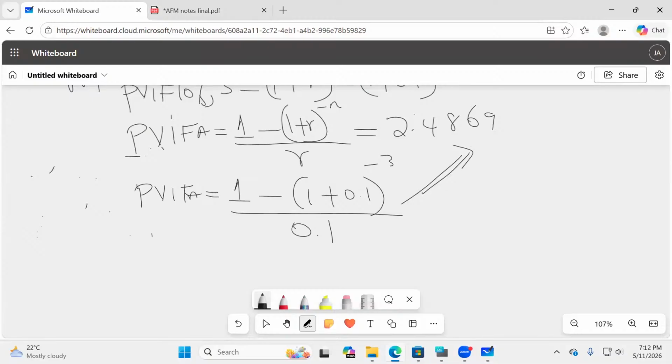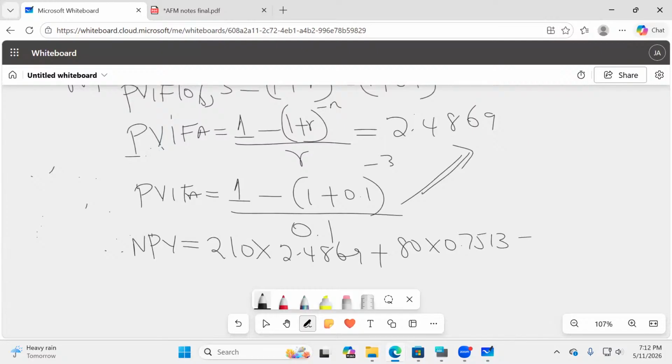And therefore, our net present value will be equal to our annuity cash flow of 210 times the PVFA that you got here, 2.4869, plus the scrap value of 80 times 0.7513, minus the initial outlay of 500.